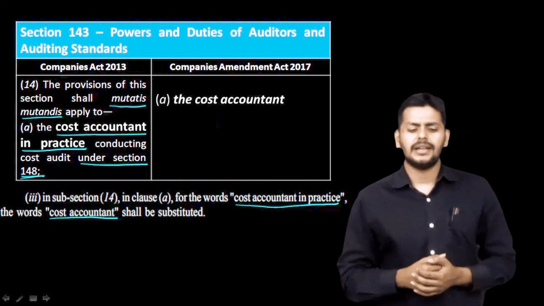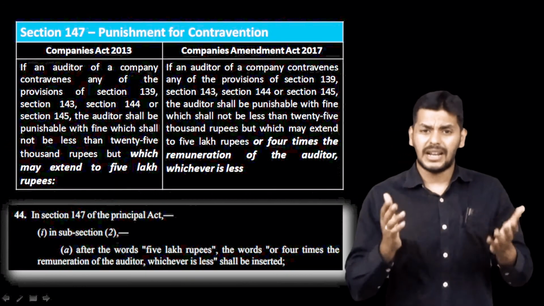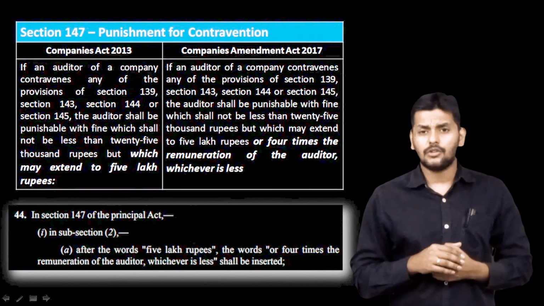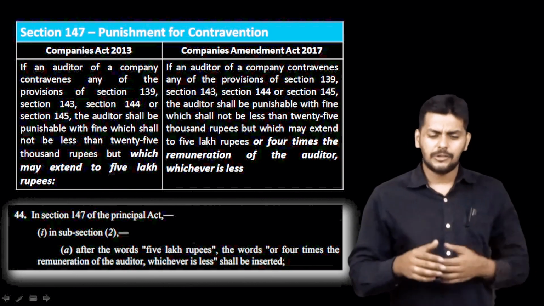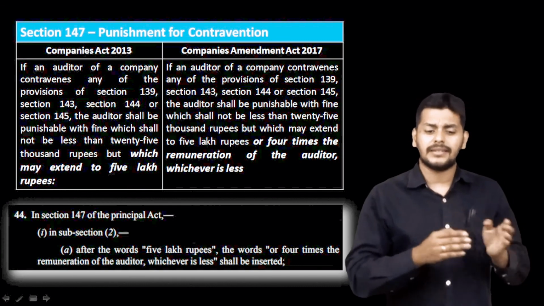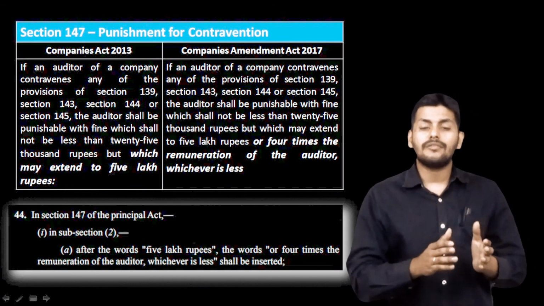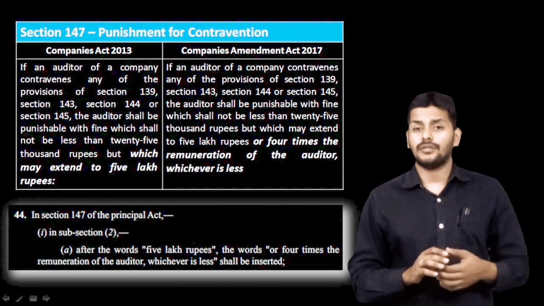Moving on to the next part, here we are talking about 147, punishment for contravention. I hope you remember that the punishment for contravention for the company and for the auditor has been separately given in 147 subsection 1 and subsection 2. I am dealing with 147 subsection 2 right now. It is about the provision for the auditor.